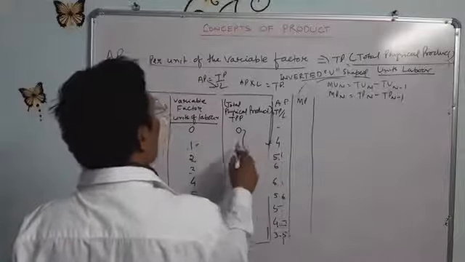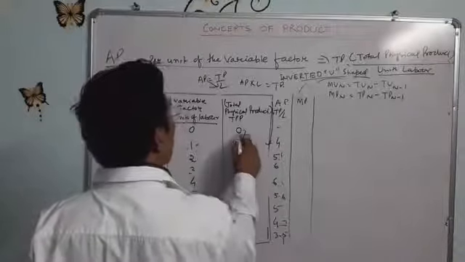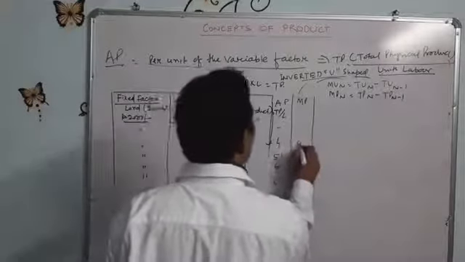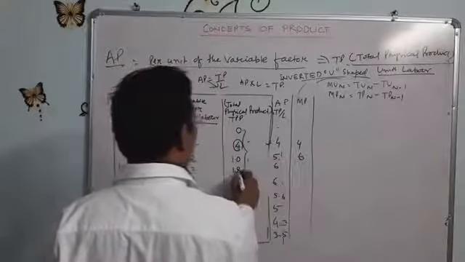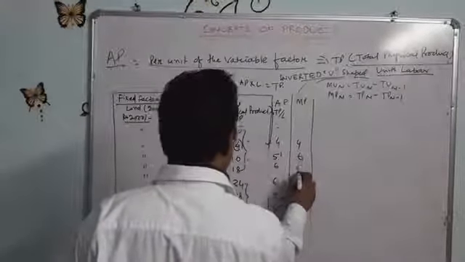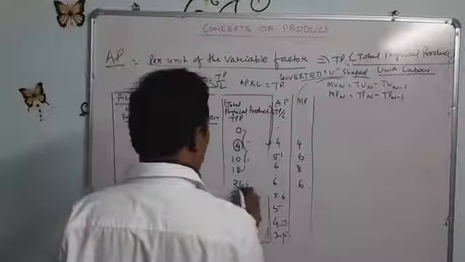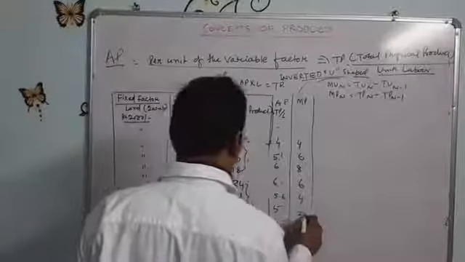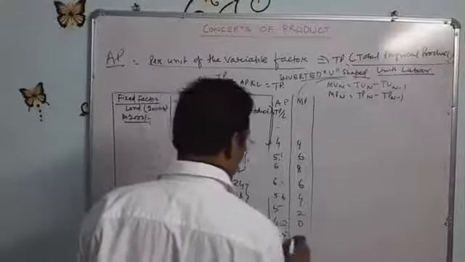Marginal product equals total product. Suppose the first unit, the initial stage, it will be 4. Then 10 minus 4 equals 6, 18 minus 10 equals 8, 24 minus 18 equals 6, 28 minus 24 equals 4, 30 minus 28 equals 2, 30 minus 30 equals 0, and 28 minus 30 equals minus 2.